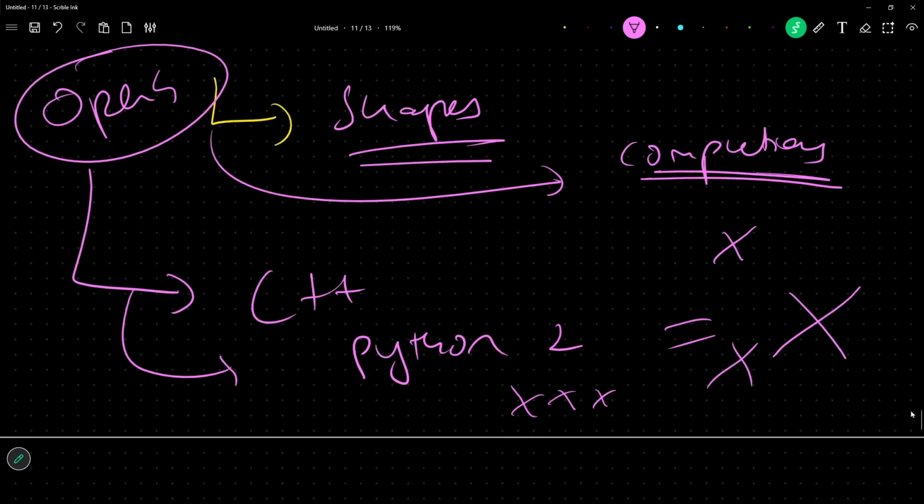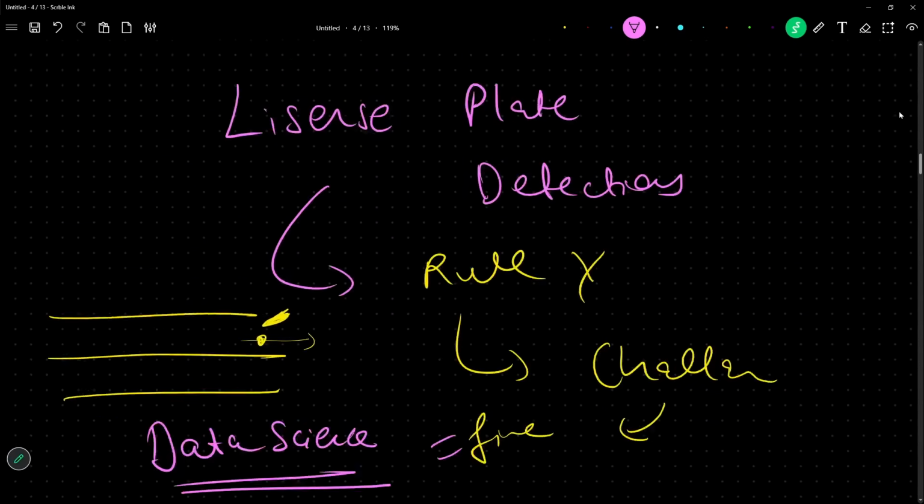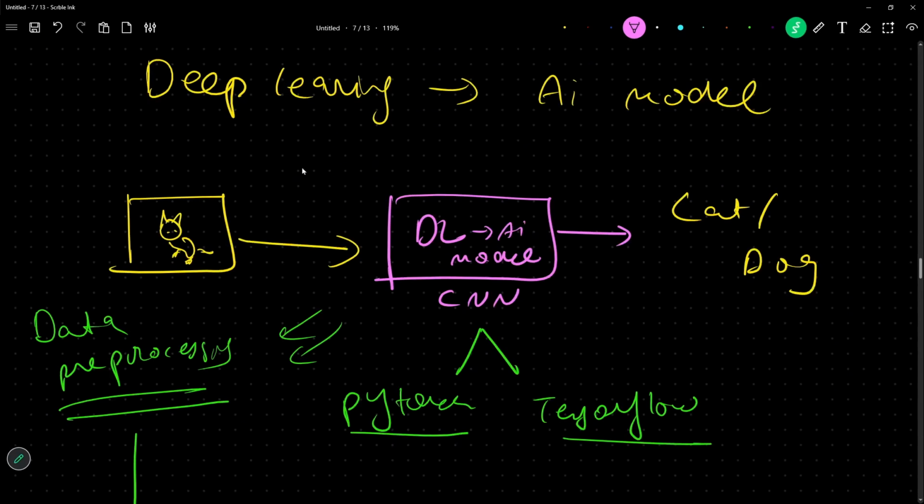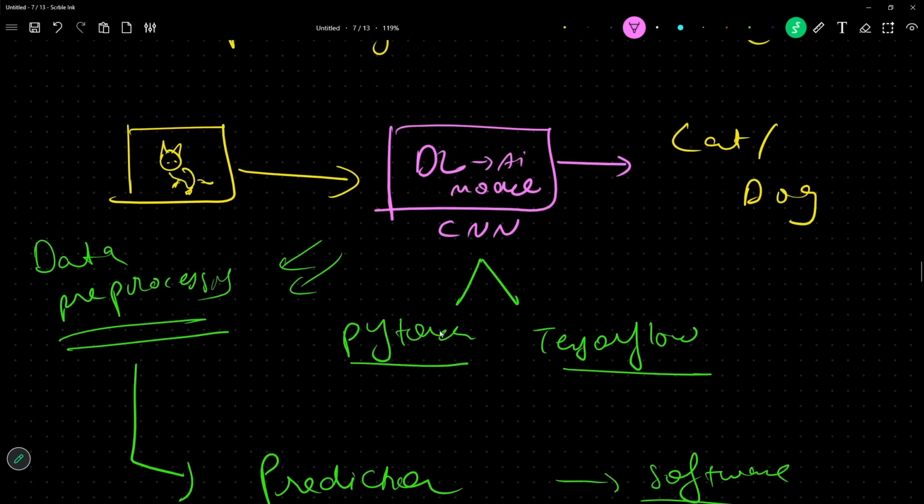For example, take a very simple example of a cat. You trained this model using PyTorch. Now, when you make a Streamlit app or whatever kind of app to predict whether this is a cat or not, you will have to import TensorFlow or PyTorch, which means you have to be dependent on that ecosystem.